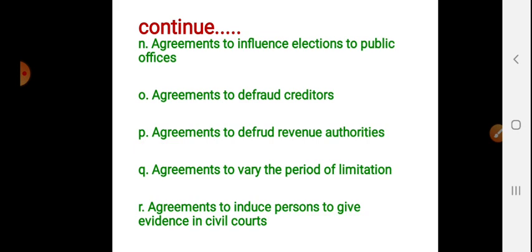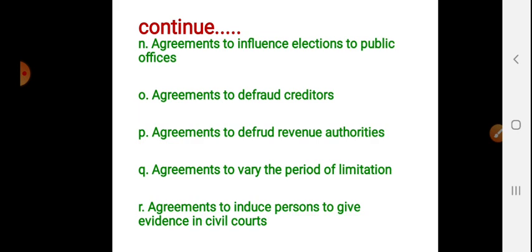Then, agreements to defraud creditors. Any agreement relating to cheating the creditors is opposite to public policy. Agreements to defraud creditors are opposite to public policy and so are void. For instance, if a person who has filed an insolvency petition transfers some of his property to a third person for consideration with the object of defrauding his creditors, the act is opposite to public policy. For example, if a person intentionally applies for insolvency even though he has enough properties, it is opposite to public policy.